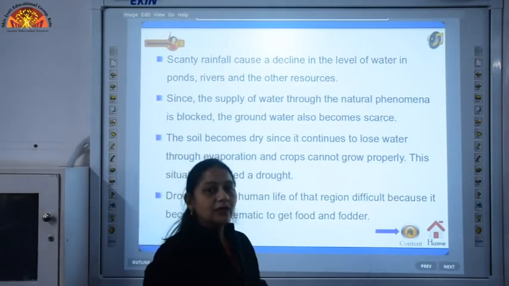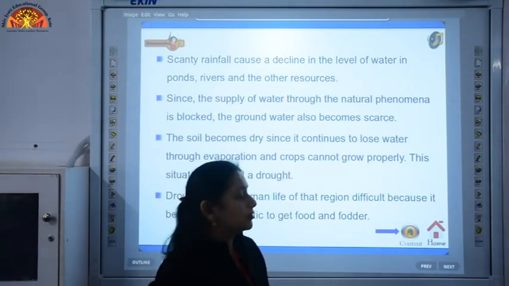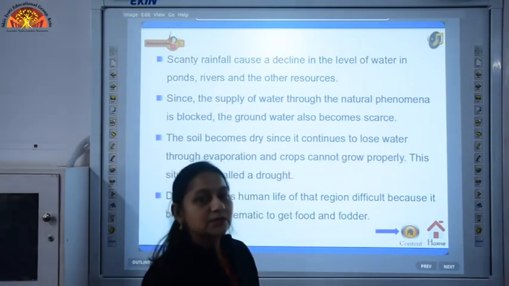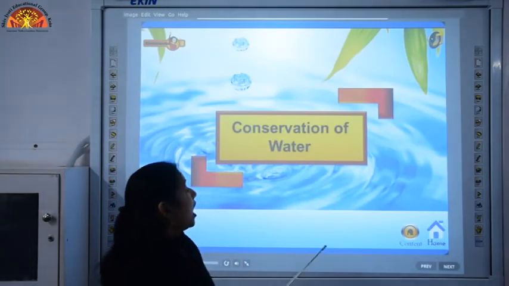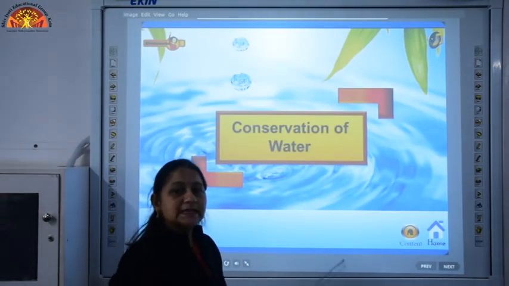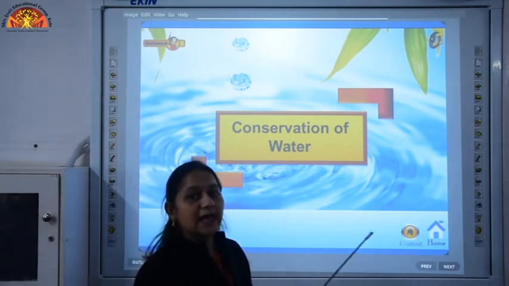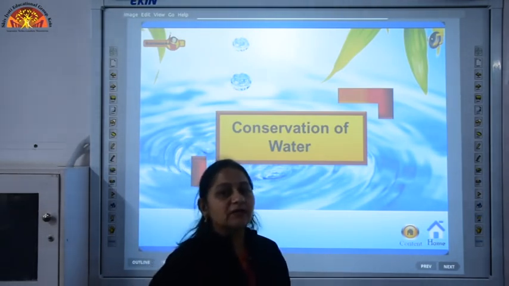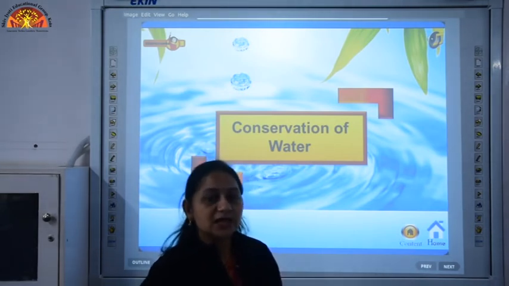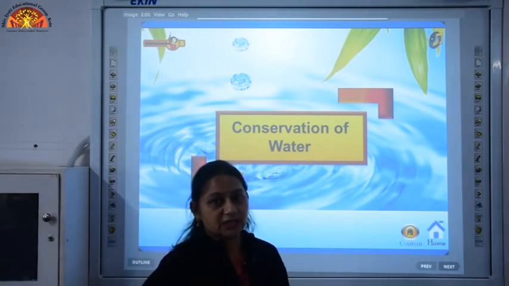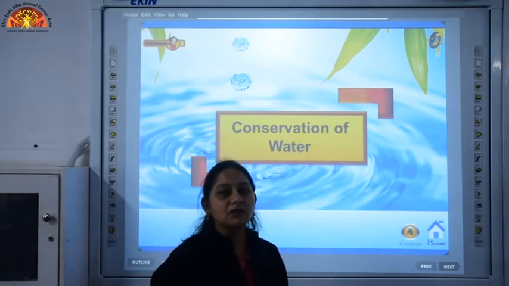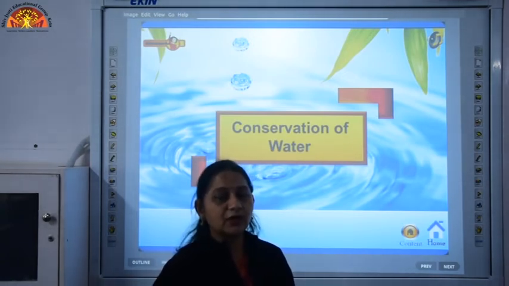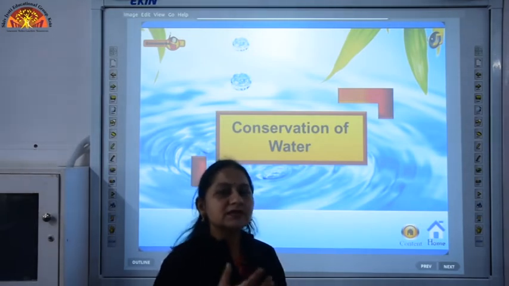Because there is less rainfall, no food is available, crops cannot grow and fodder is also not available, so animals are also not able to survive. Now, how can we come out of this condition? We can go over these conditions when we conserve nature. All these extremities are caused because of human activities. We people are cutting down forests for our building purposes, to construct factories.